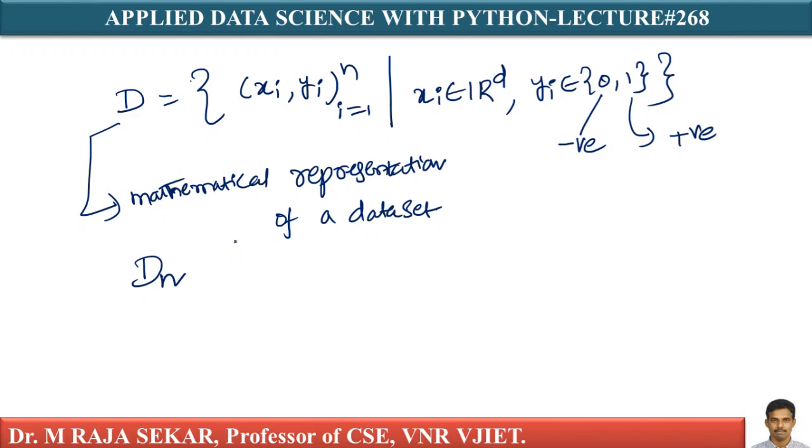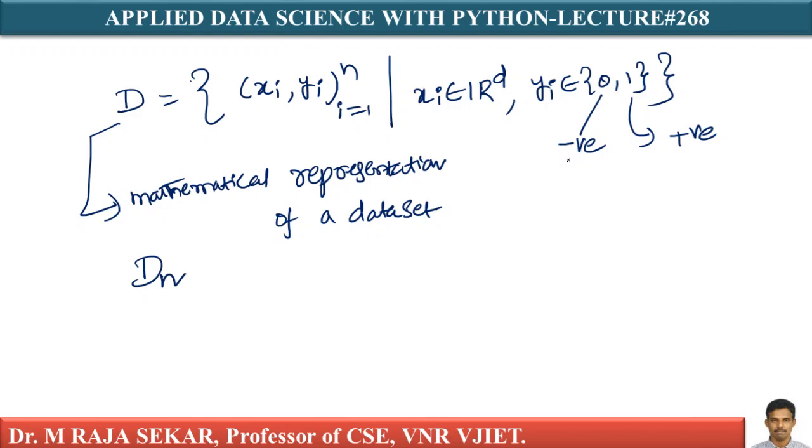It is a set of pairs xi comma yi, and there are n such pairs: x1, y1, x2, y2, like this, such that xi is a d-dimensional vector and yi could be 0 or 1. 0 means negative, 1 means positive review. This is the notation that we will follow.